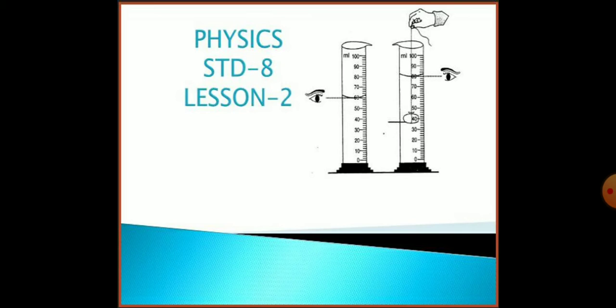So, children, we have completed our lesson 2, that is about the physical quantities and measurement. Here, we have learned about the Archimedes principle and law of flotation. How to measure the density of an irregular solid by using a measuring cylinder, that also we have learnt in this lesson. I hope all of you have understood it. So children, we have learnt about the upthrust and the factors affecting upthrust, and some applications in our daily life about the Archimedes principle.